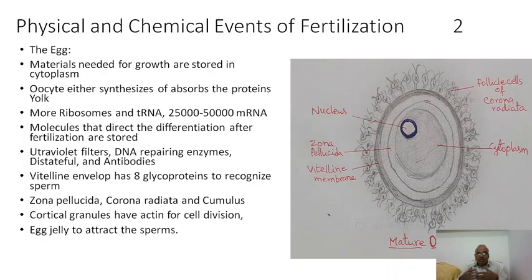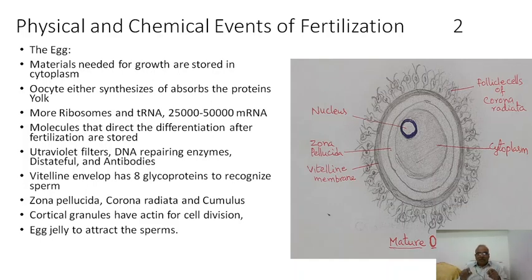More ribosomes and more transfer RNAs are there. These are needed for protein synthesis, and 25,000 to 50,000 mRNA molecules are there. These mRNA molecules are already transcribed in the mother.